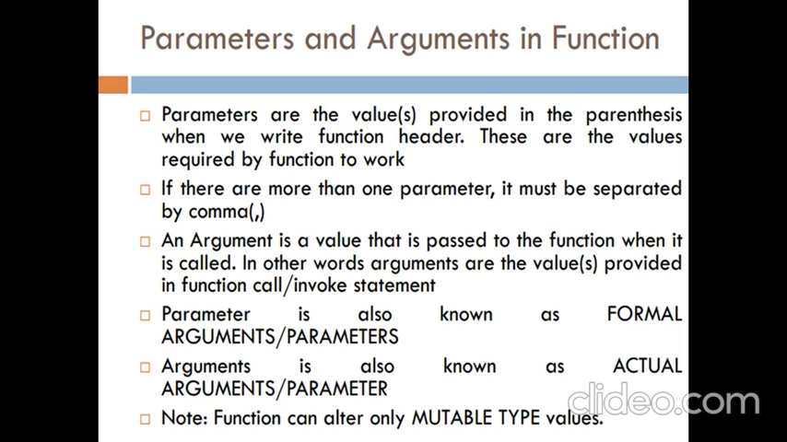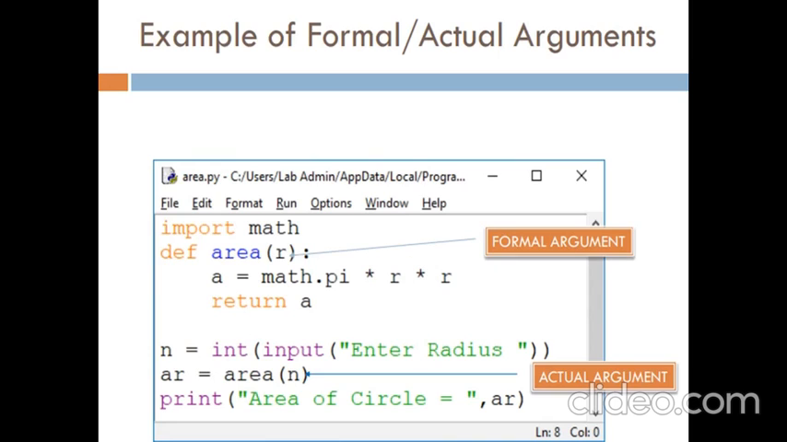What are formal and actual parameters? This is most important to know about. You can see the name of the function, area, is there. A single parameter we are passing, that is r. And here we are using the math library; this is the library we are importing. Pi r square, and return a.